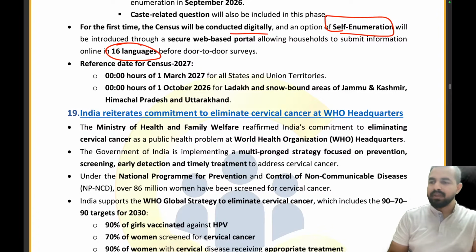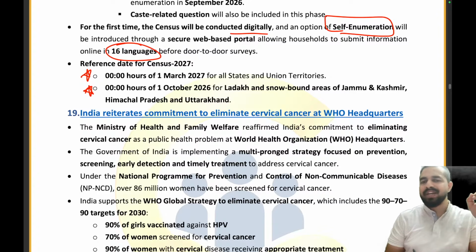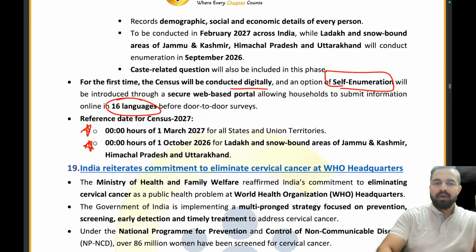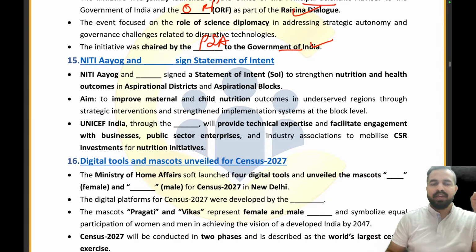Clear everyone? The important dates have also been mentioned about the census. I'm not discussing everything again because we have already covered it very comprehensively from the examination point of view. Clear? Let's move on to the next news article. Okay, so before that, let's try to answer these questions. So please tell me here, Niti Aayog has signed an MOU, a statement of intent, with which organization?